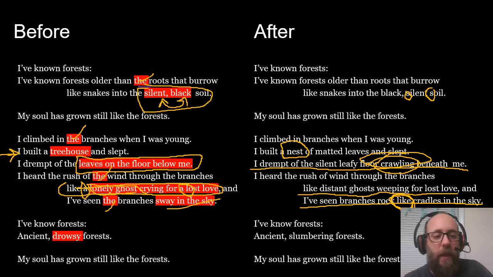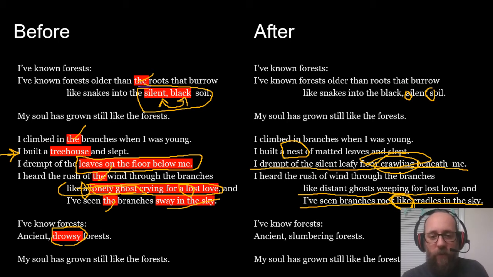And then this word drowsy, when I read it, drowsy means sleepy, but when I really read it, I was like, that's not the right word. Drowsy means sleepy in the way like grandpa gets sleepy in the afternoon, or like you get after a boring class, you get drowsy. And I wanted it to feel different. I wanted it to feel better.